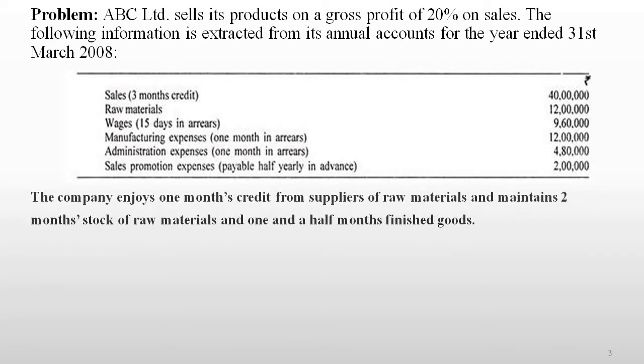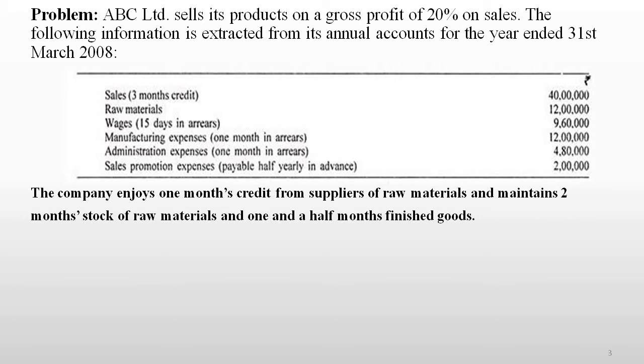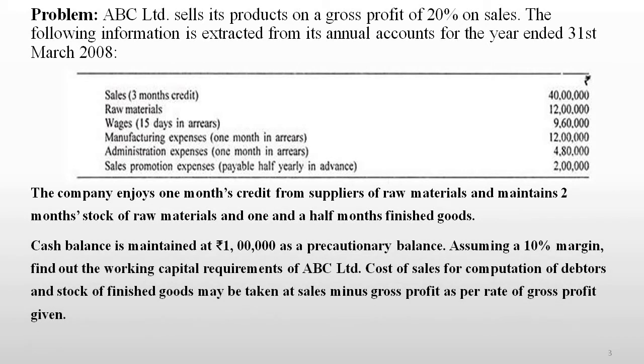ABC Limited sells its product on a gross profit of 20% on sales. The following information is extracted from its annual accounts for the year ended 31st March 2008. Sales, raw material, wages 15 days in arrears, manufacturing expenses 1 month in arrears, administration expenses 1 month in arrears, sales promotion expenses payable half yearly in advance.